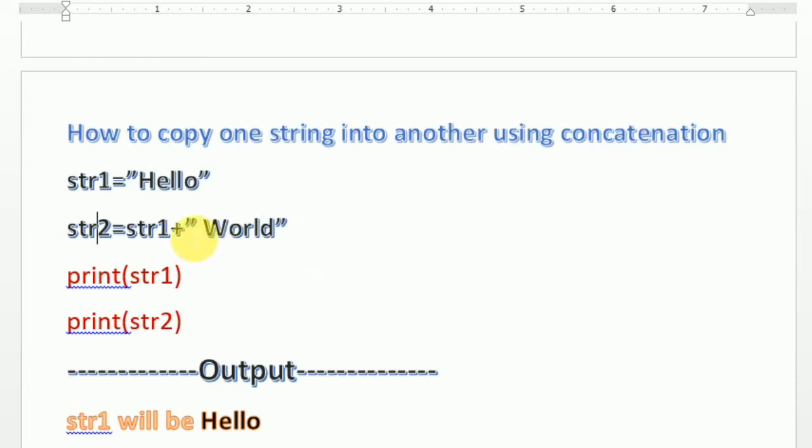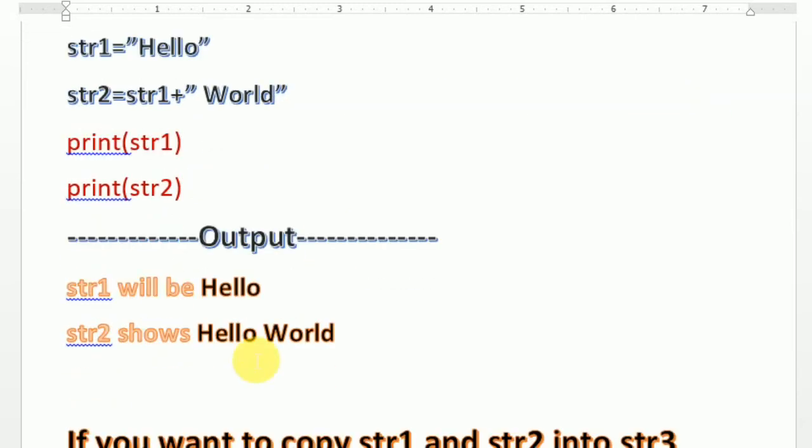That means I'm joining. So str1 stores hello, and world is joined with str1 and stored inside str2. When I display, it will display str1 and str2. str1 will show hello, and str2 shows hello world.